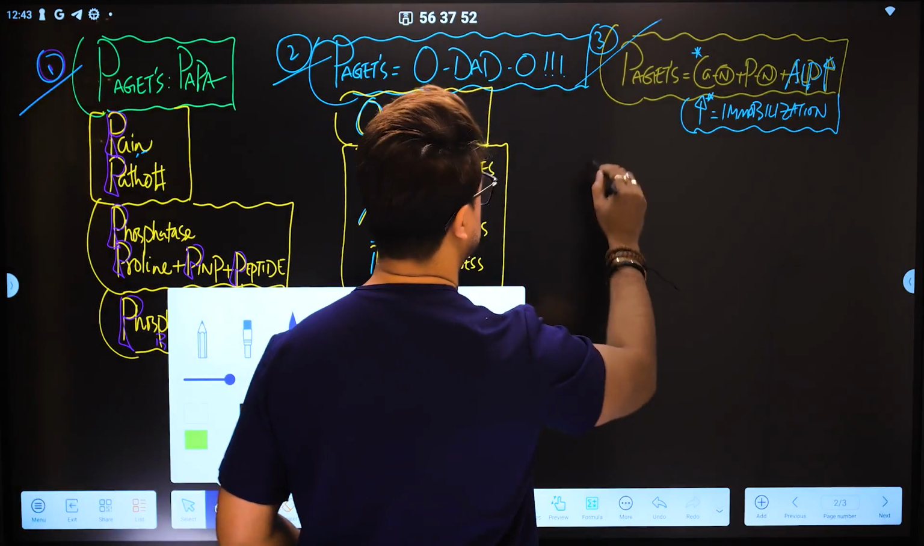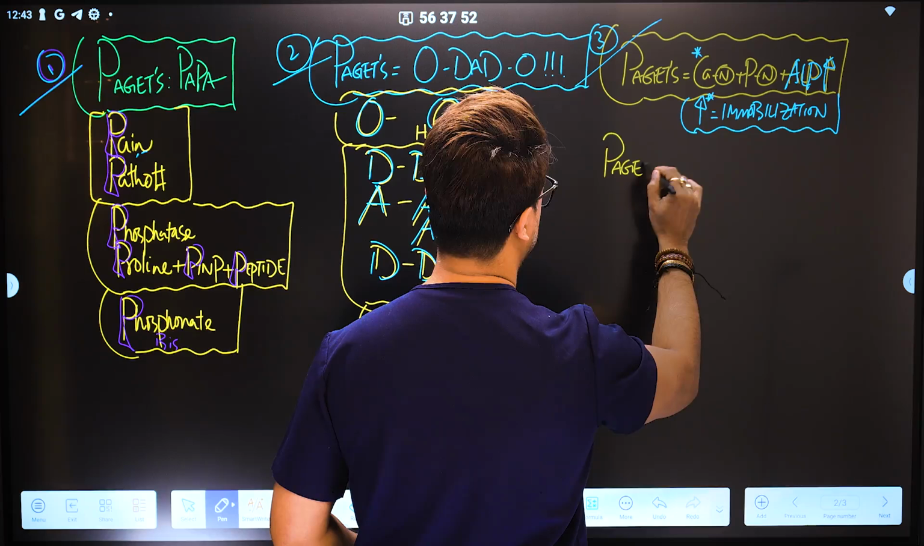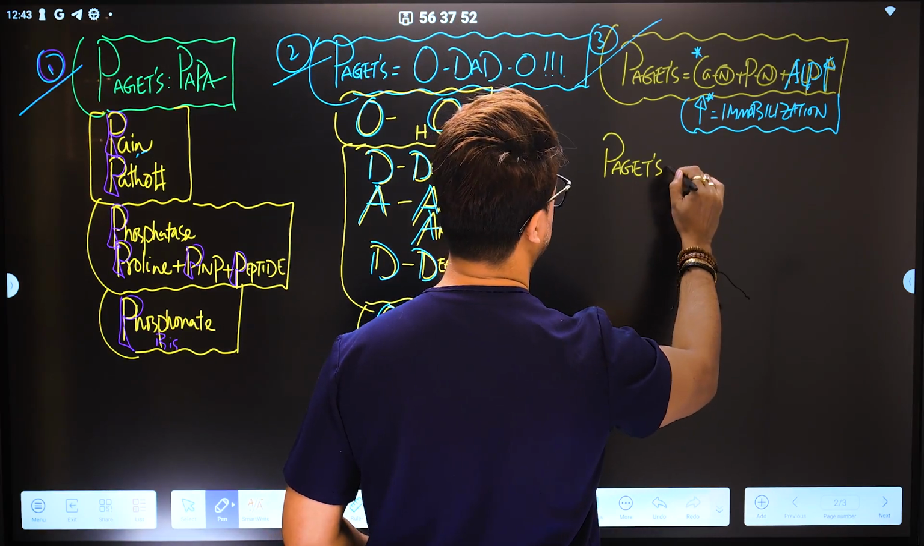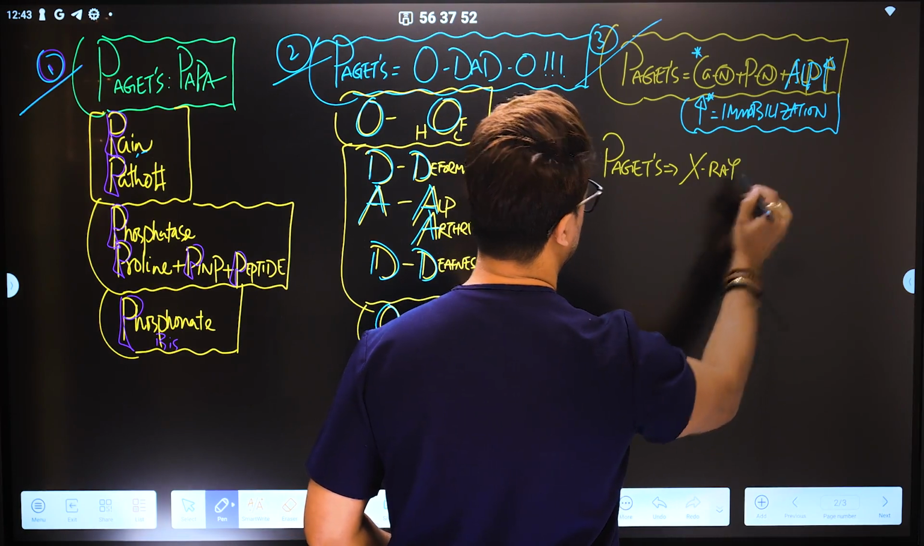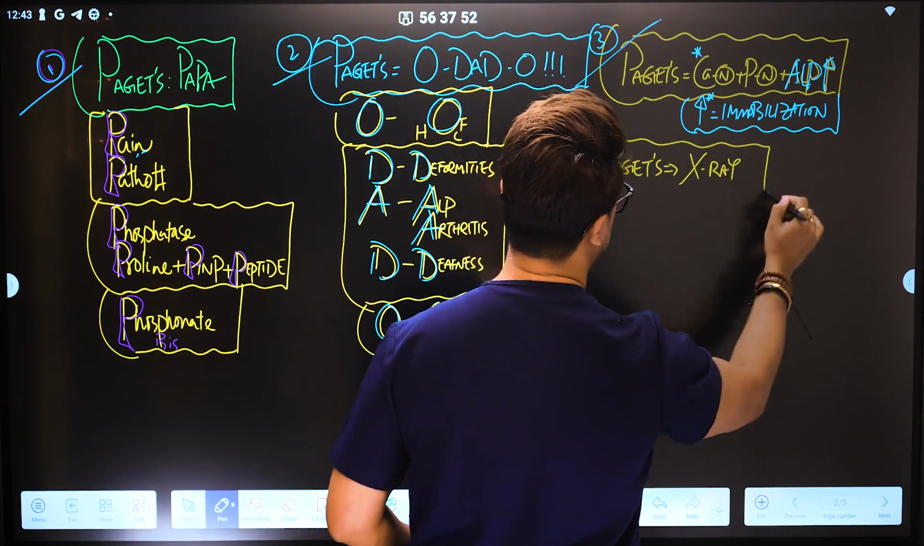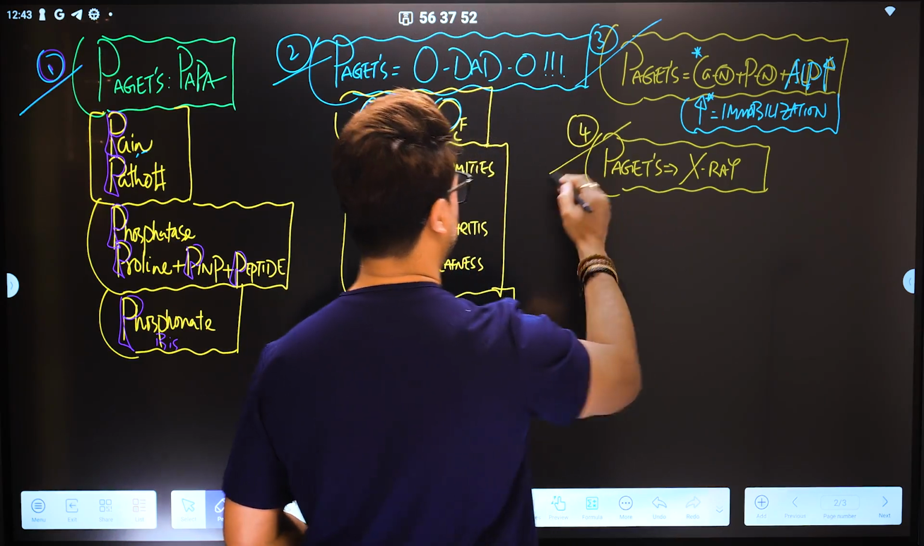Once again, the Paget disease radiology. I'll talk about the Paget disease radiology. First is the X-ray findings. Yes, Paget disease X-ray findings are really important. And this is the number 4 box, once again.